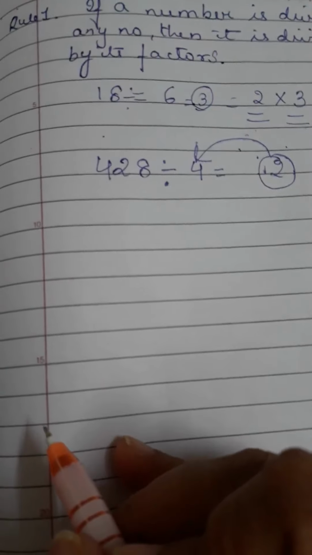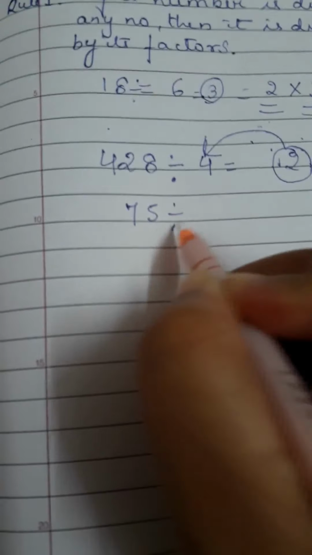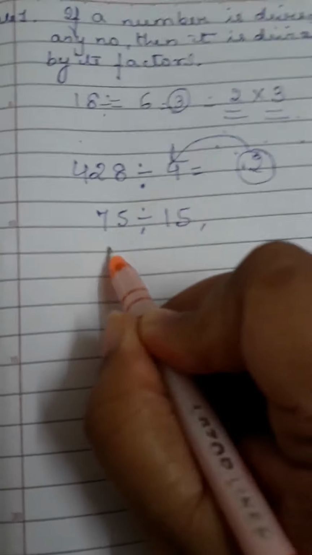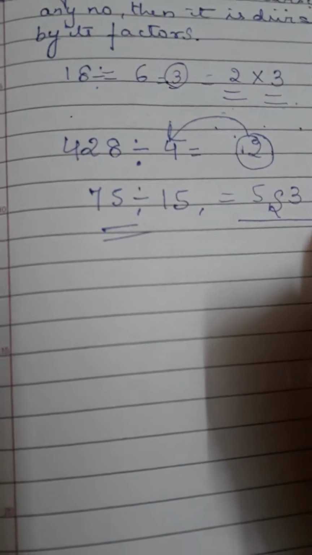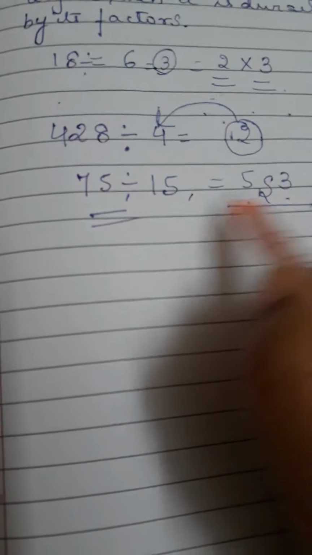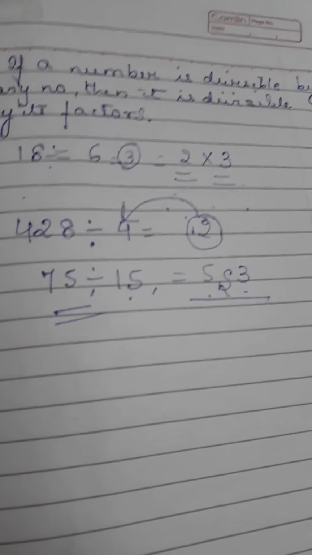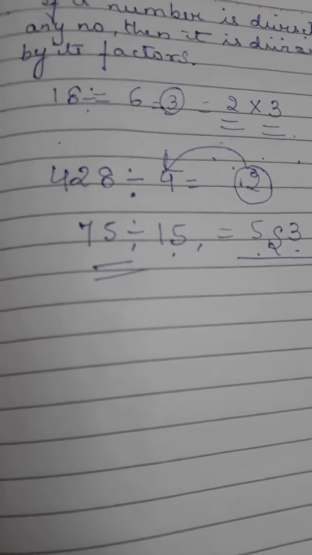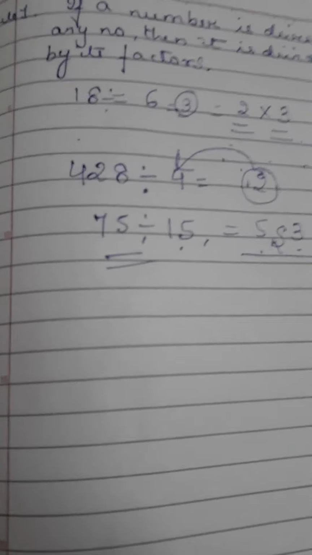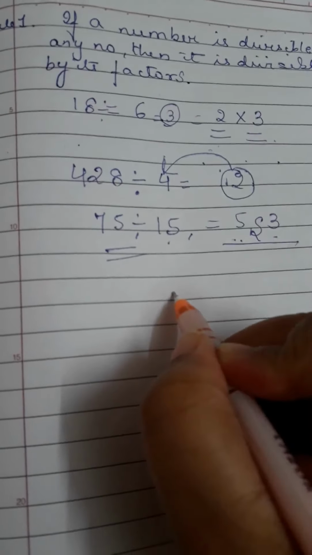Let's take another example. 75 is divisible by 15. So 75 will be divisible by 5 as well as 3, right? Because 5 and 3 are factors. But it is not necessary that if a number is divisible by 5 and 3, it will be divisible by 15. But in this case it will be, because 5 and 3 are co-prime. Okay. Let's take another example.